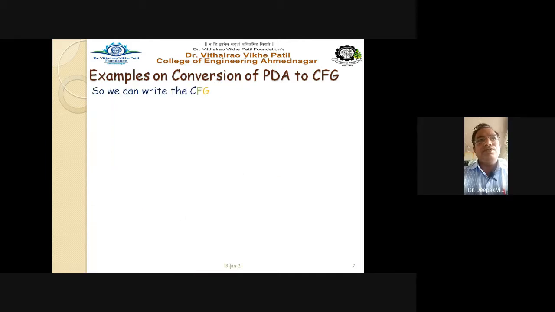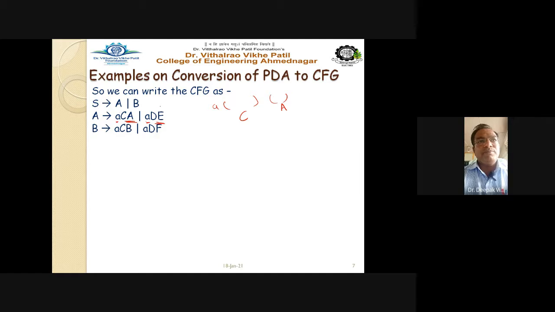So after renaming, we can now write the CFG. We can now write the CFG as S gives AB. So as per the rules, S gives A and B. Then A gives A, CA and ADE. So this A is nothing but we have written A in brackets. So this is nothing but your capital C, this is capital A, right? And A is also here. Then capital D and capital E. The rules we have written like this.